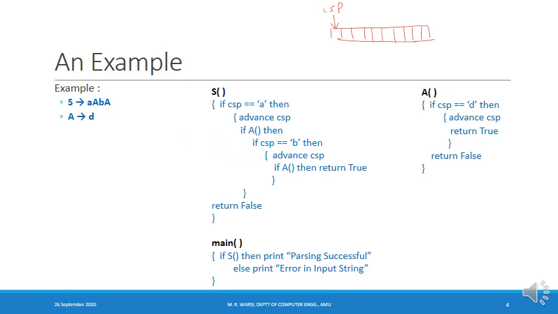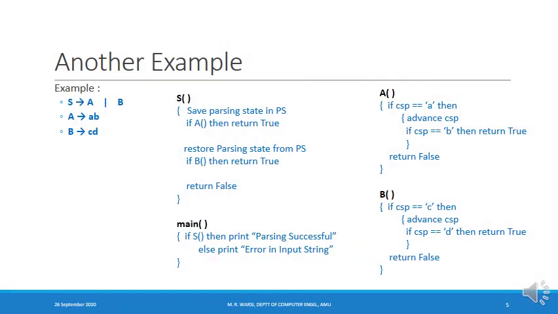In the previous example, we had a single production for each variable. Remember that in a single production scenario, there is no decision making. The parser has got only one choice, so the situation is simple. Now we'll take the example where we have more than one production for a variable. So let's consider this grammar.